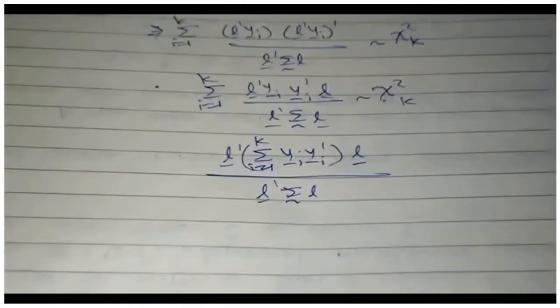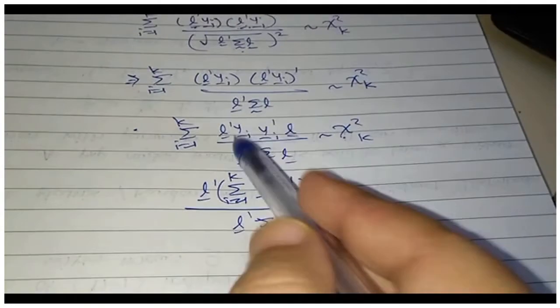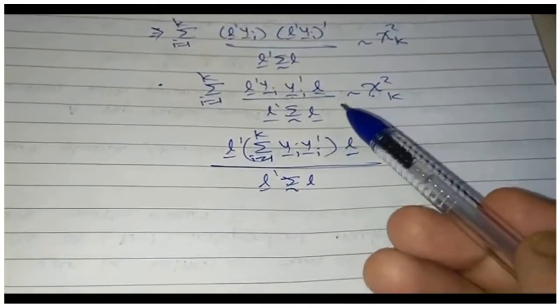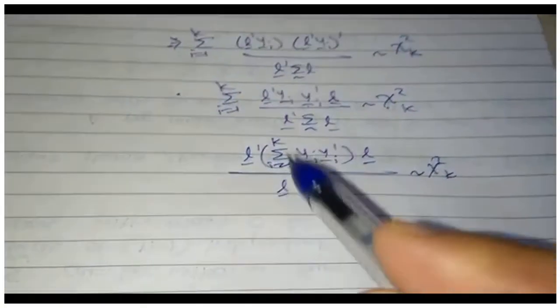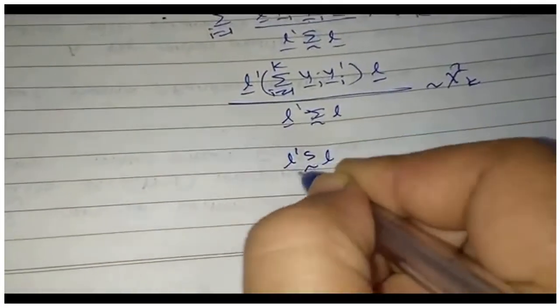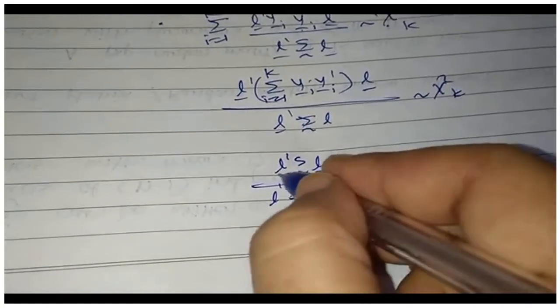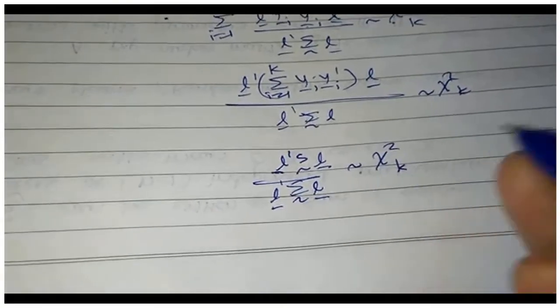If you are not comfortable in taking the sum in, because it's a scalar, you can write it as trace of itself. Once it is trace, you can change the order. That is also okay, chi square k. And now S is nothing but the sum of yi yi prime, so this is L prime SL upon L prime sigma L, and we have just now proved that it is chi square with k degrees of freedom.